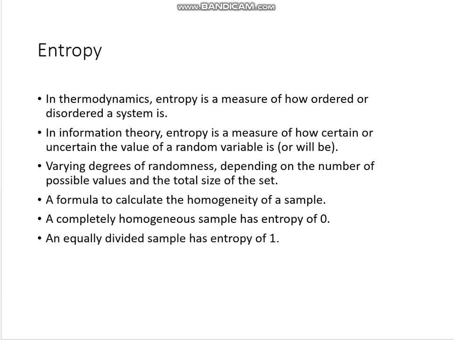Entropy is a formula to calculate the homogeneity of a sample. A completely homogeneous sample has entropy of 0. So if the given data set has homogeneous or similar types of samples, then the entropy of such samples will be 0. An equally divided sample has entropy of 1. Fine. So this is the opposite of the last sentence.